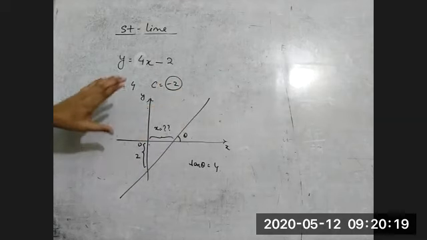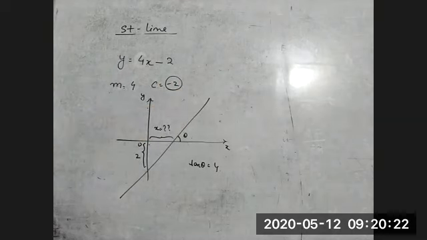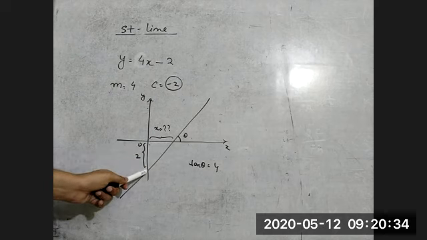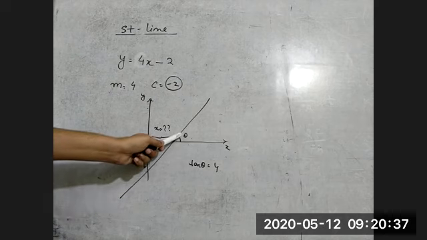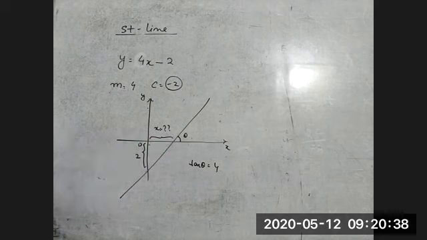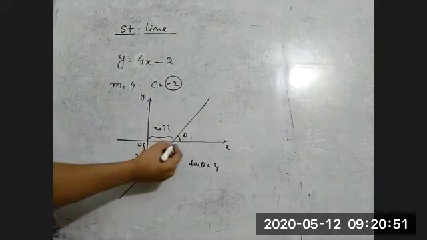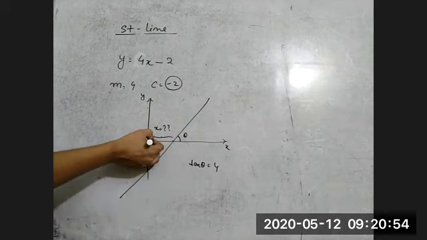is cutting or the y-axis. Suppose we don't know the standard equation y is equal to mx plus c. We just know the equation of a straight line, that is y is equal to 4x minus 2, the representation of this straight line. I'm asking where this line intersects the y-axis and where this line intersects the x-axis. So whenever I ask what is the y-intercept, the y-intercept means this is a straight line and it is cutting the y-axis. So whenever it is cutting the y-axis, you can see the x-coordinate is 0.